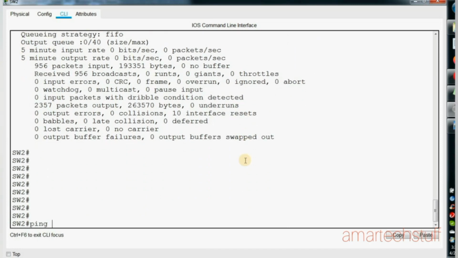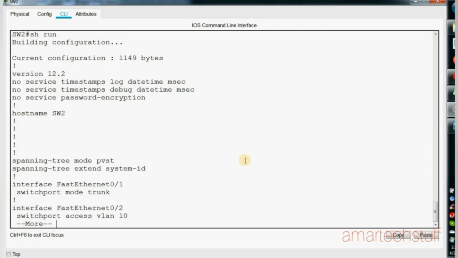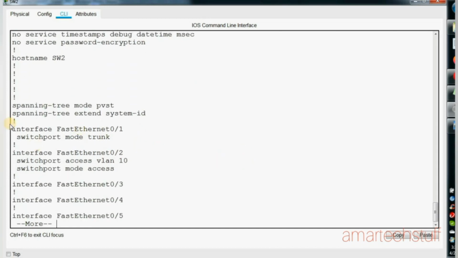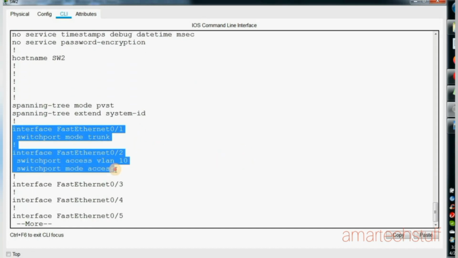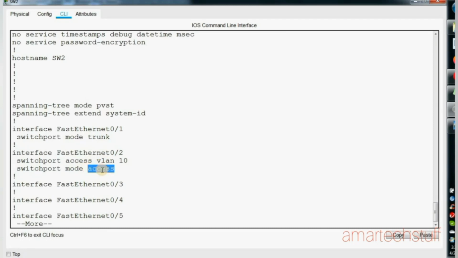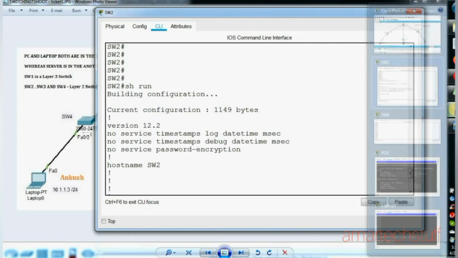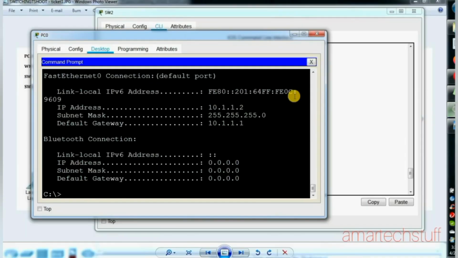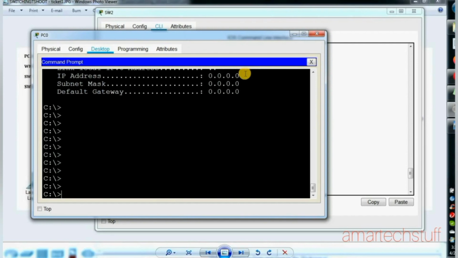Now let us check the configuration of both interfaces. Okay, so this looks good, it is a trunk port, that is good. Check the configuration of this downlink. This configuration says FastEthernet 0/2 is an access interface, and this is part of VLAN 10, which is also good, but still we are not able to ping that IP address. Let me check why. Again, I'll go on Vasant's PC.